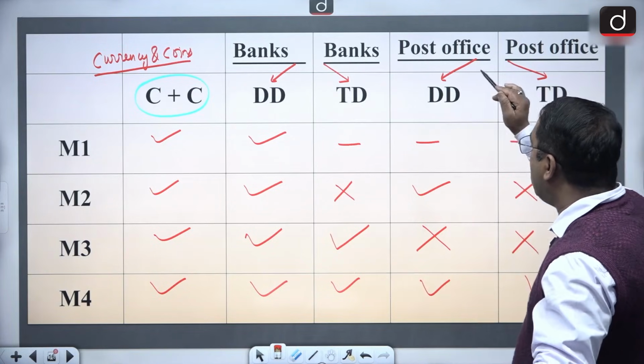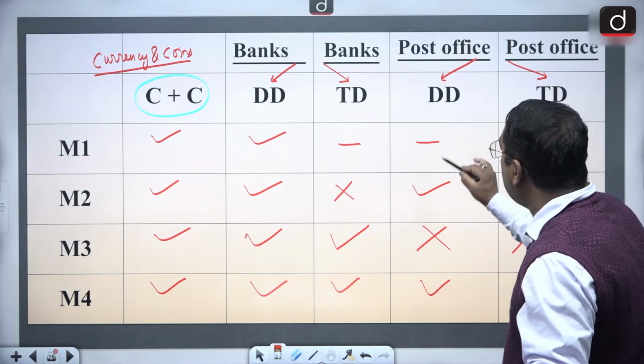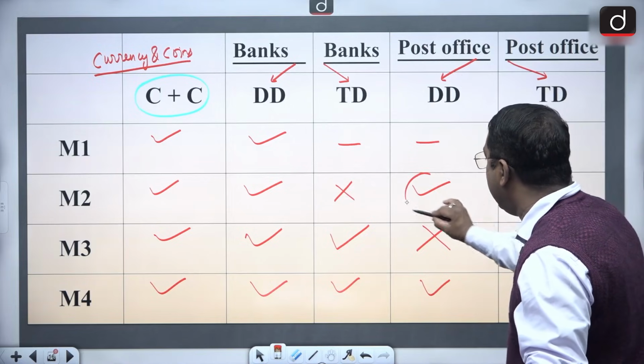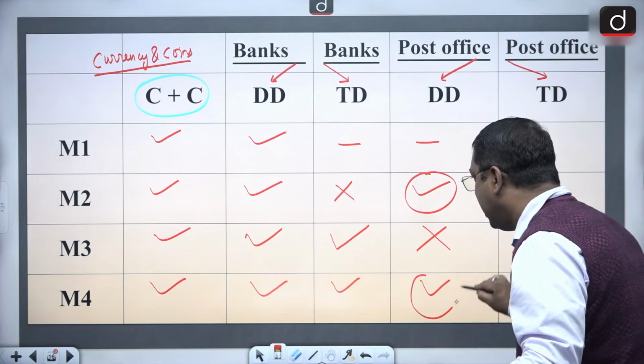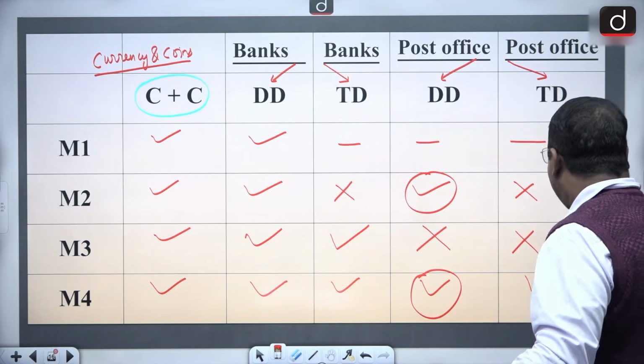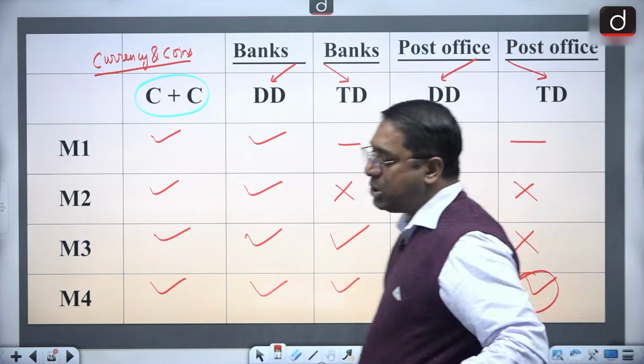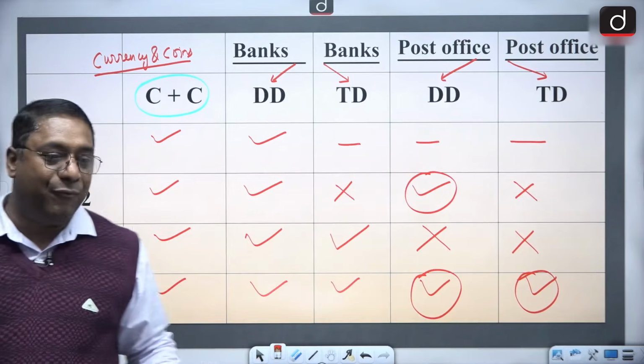And what about the post office? Post office demand deposits are there in M2 as well as in M4. And time deposits of the post office are only held with M4.